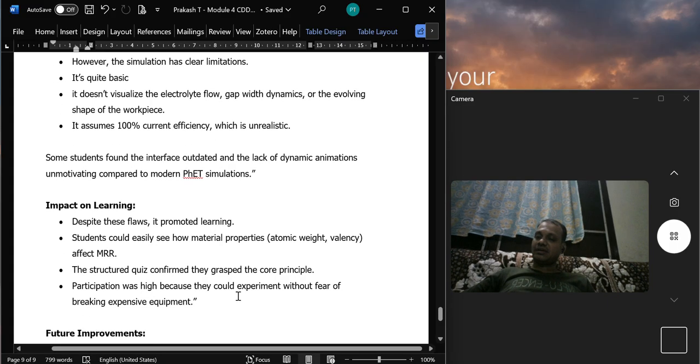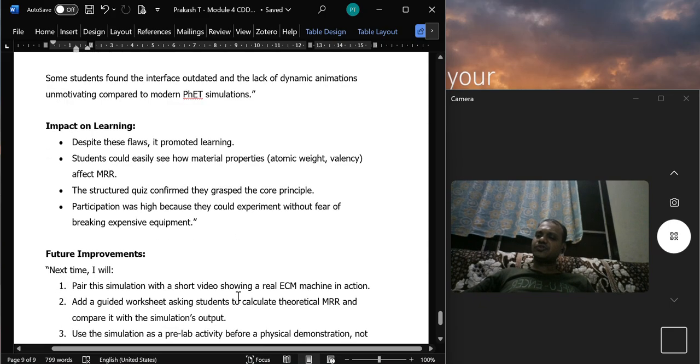But impact on learning: despite these flaws, it promoted learning. Students could easily see how material properties, atomic weight and valency affect the MRR. The structured quiz confirms they grasped the core principles. That is, it is used to ensure whether the students learned or not. Participation was very high because they could experiment without the fear of breaking expensive equipment. So overall, it has some flaws, but it is one of the best initiatives by our Indian government.